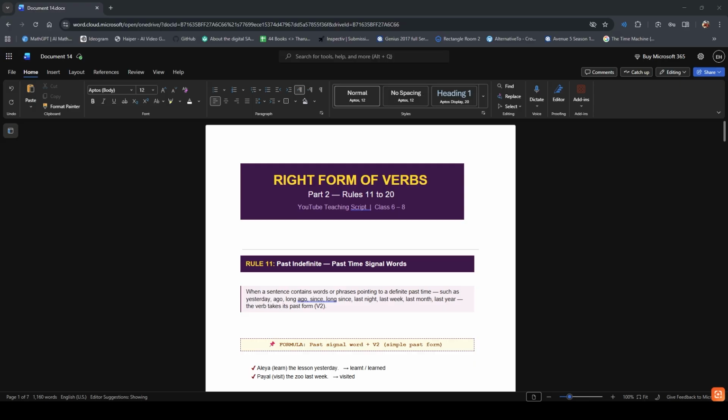Today we are going to finish the topic with rules 11 to 20. Some of today's rules are a bit more advanced, like rules about before and after, wish and fancy, and some tricky connector words. But do not worry, I will explain everything step by step with simple examples. Now, moving on to rule number 11, past indefinite past time signal words.